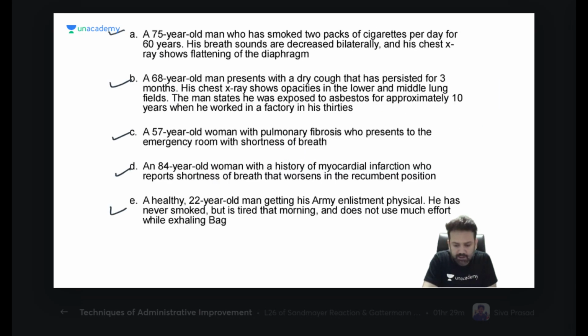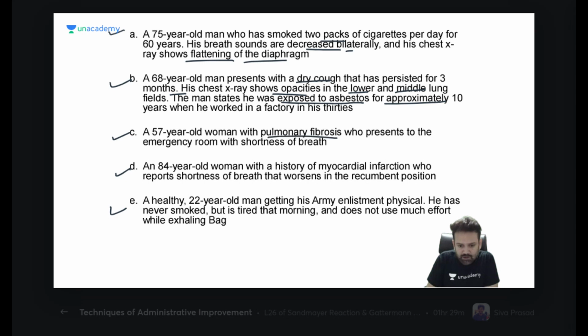Just read it, then I will start the poll. Then you will answer in the poll. A 75-year-old man who has smoked 2 packs of cigarettes per day has decreased breath sounds bilaterally, chest with excessive flattening of the diaphragm, or has a dry cough persistent for 3 months, and shows opacity in the lower and middle lung. The man states he was exposed to asbestos approximately 10 years ago.